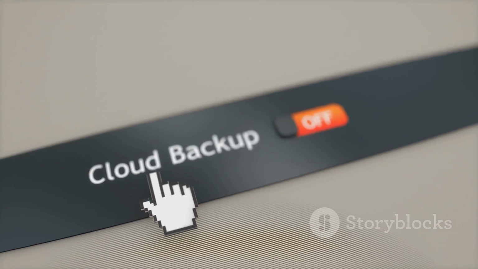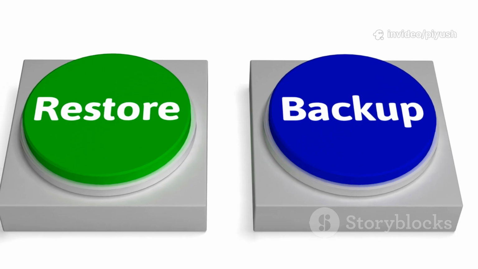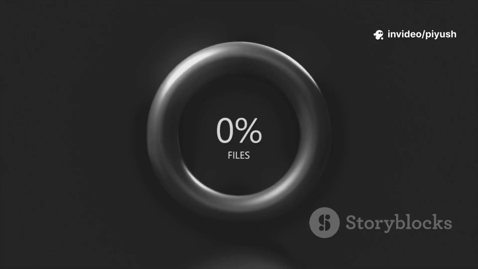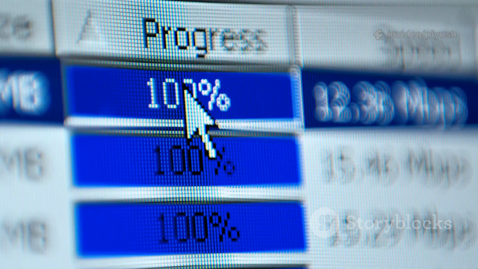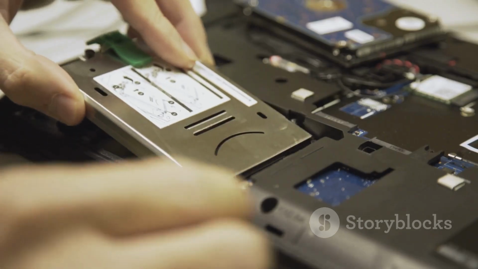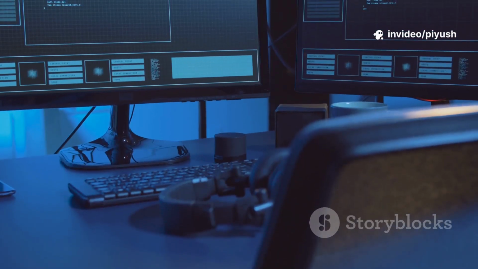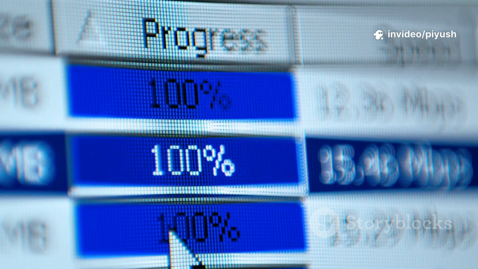For a more comprehensive backup, you can use dedicated backup software. Windows has a built-in backup and restore feature, and macOS has Time Machine. These tools can create a full image of your system, which is an exact copy of your entire drive, including the operating system, applications, settings, and all your files. While this is more advanced, it offers the most complete protection.